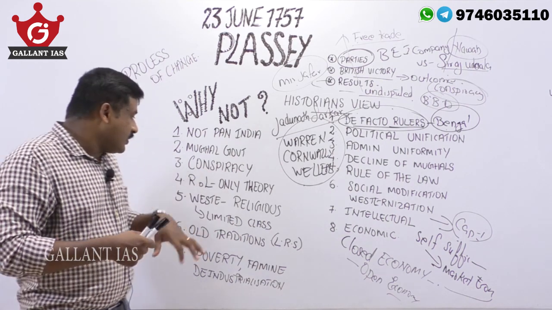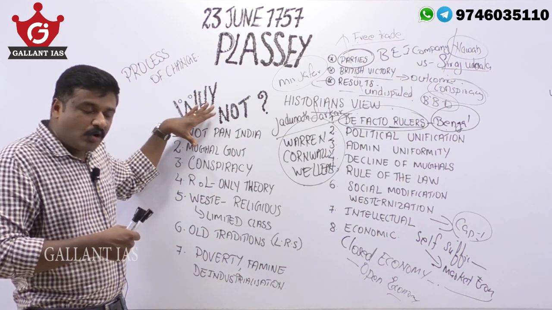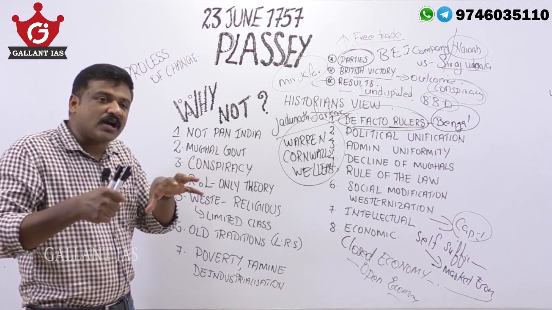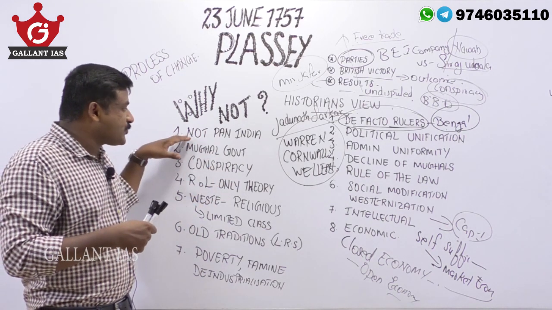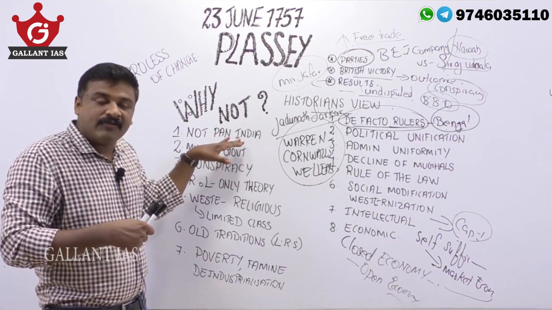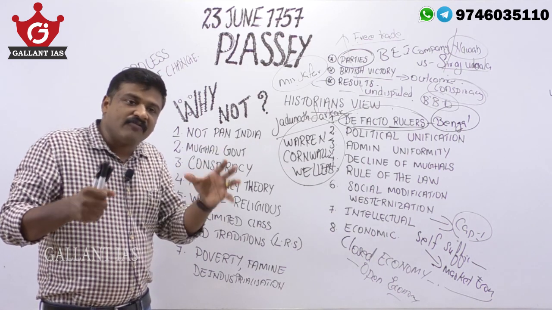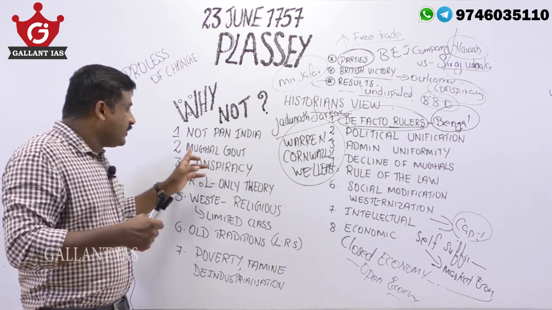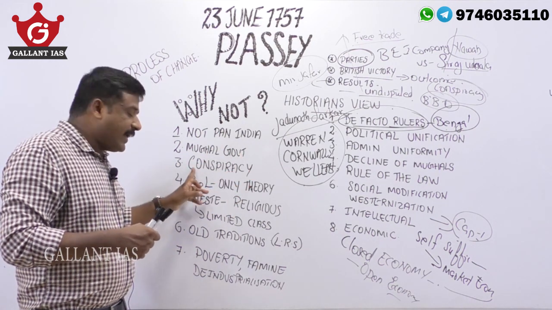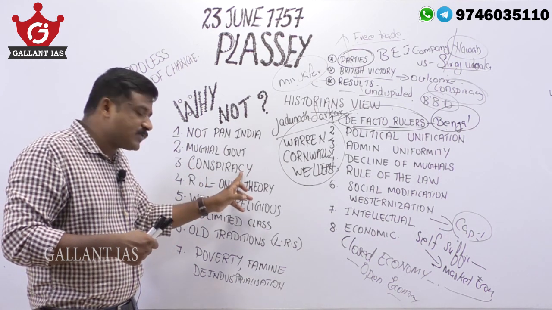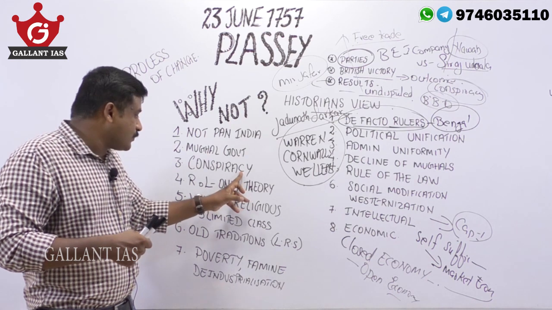So here, as counter arguments, you can say that we cannot call it the end of medieval India and the start of modern India, because it was not a pan-India event. It did not affect each and every community or people of India. Then the Mughal government still continued, and the British victory at Plassey was basically a result of conspiracy. It was not a great battle. It was a great betrayal.